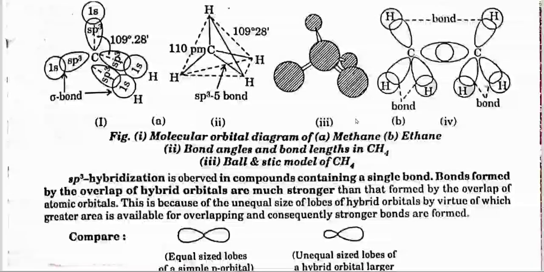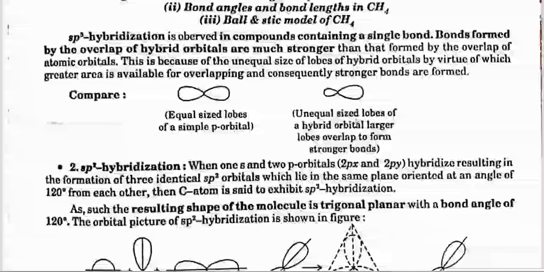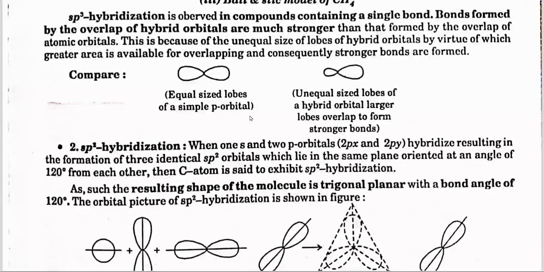This is because of the unequal size of the lobes of hybrid orbitals, by virtue of which greater area is available for overlapping and consequently stronger bonds are formed. Compare equal lobes of a simple orbital with unequal lobes of a hybrid orbital; the larger lobes overlap to form stronger bonds.